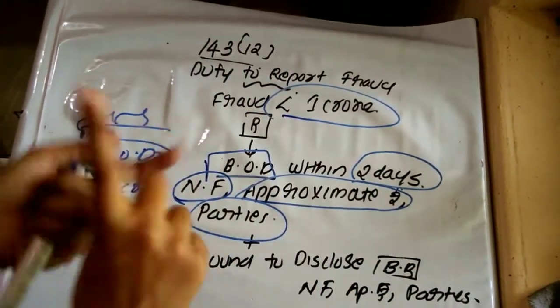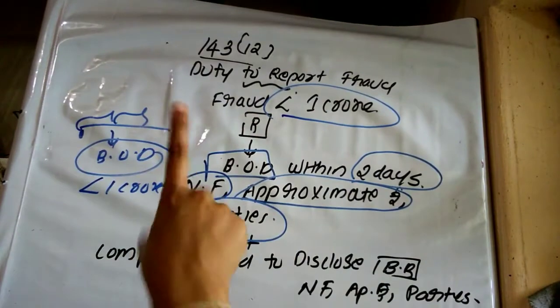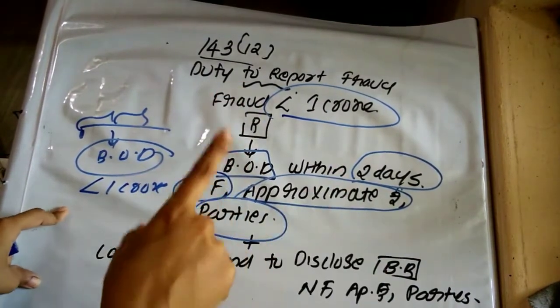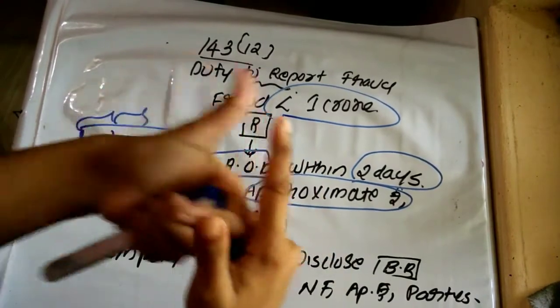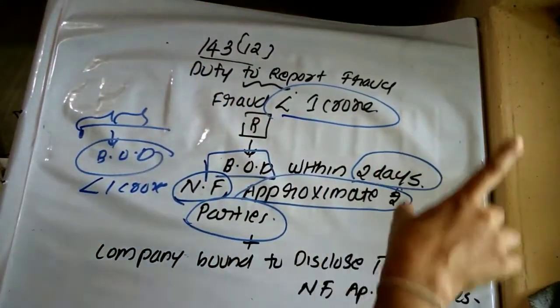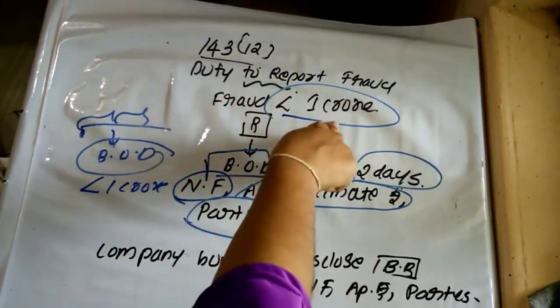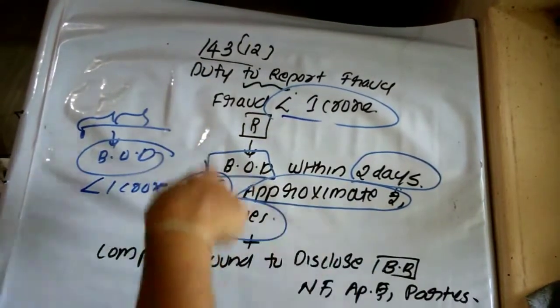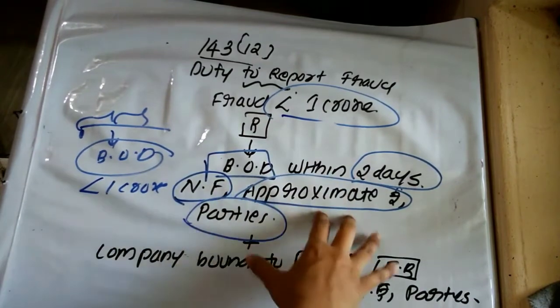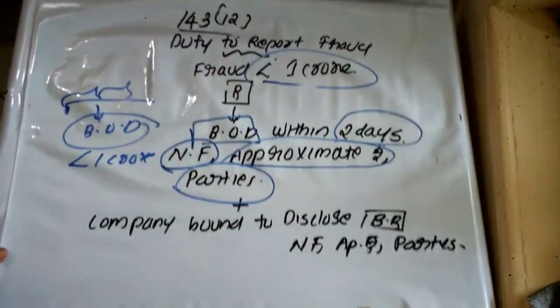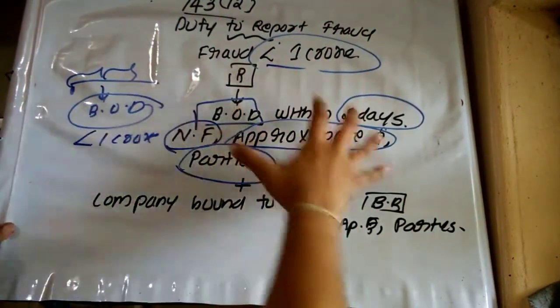It has been stated that where the auditor during his professional duty has reason to believe that an offence involving fraud has been committed against the company by the officer or by the employees, and where the fraud amount is less than 1 crore, they have to report to the board of directors within a period of 2 days. Then nature of fraud, approximate amount and parties. Then this report has been submitted by the auditor to the company.